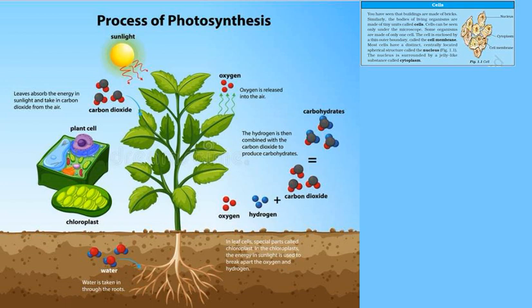The mode of nutrition in which organisms make food themselves from simple substances is called autotrophic, wherein auto means self and trophos means nourishment. Hence, it is self-nourishment. Therefore, plants are autotrophs. Animals and most other organisms take in food prepared by plants. They are called heterotrophs. Heteros means others.